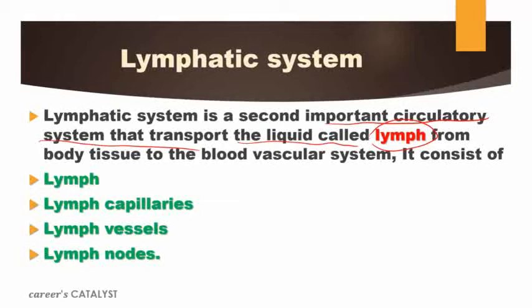So here is how the lymphatic system works: when our blood circulatory system fails, or simply you can say when our blood circulatory system leaks, then at that time the lymphatic system helps to carry out and return all the material that has leaked via the blood circulatory system. Okay. Now, what are the substances that may leak from the blood circulatory system?